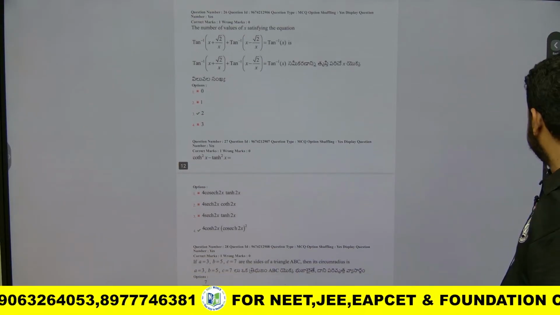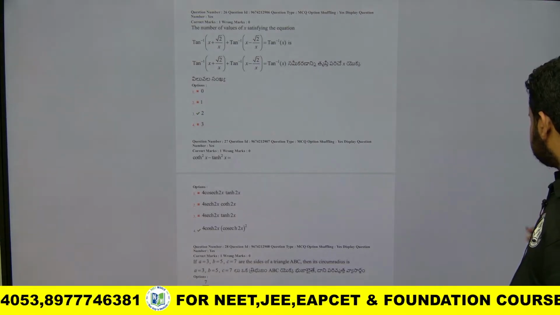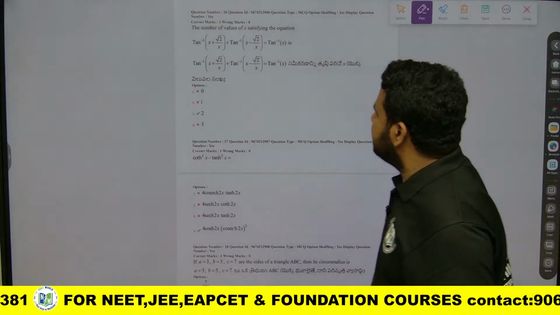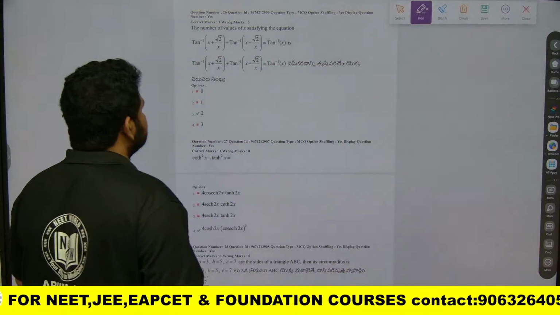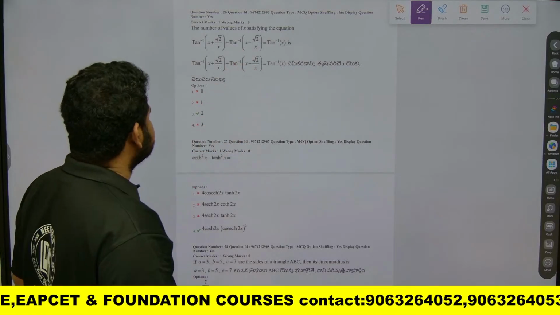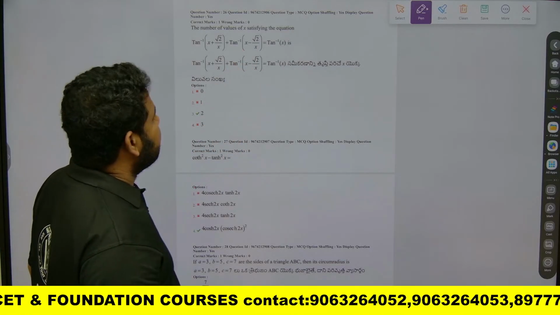Have a look at this question. What they have given here is tan inverse of (x plus 2 by root x) plus tan inverse of (x minus 2 by root x) is equal to tan inverse of x. Then they are asking us the number of values of x satisfying the equation.